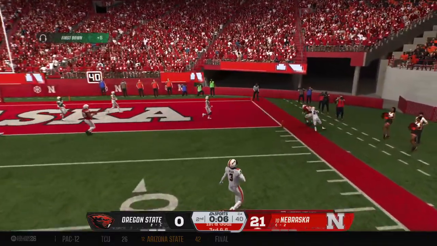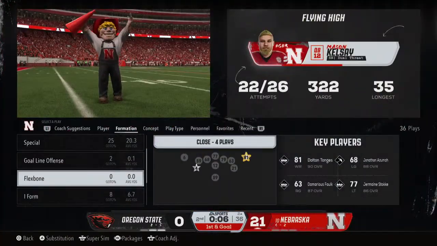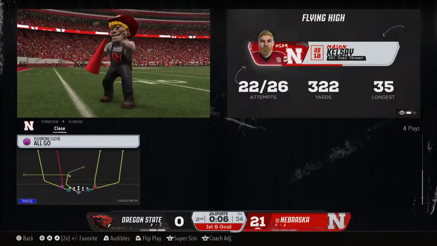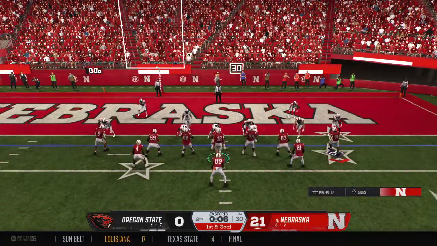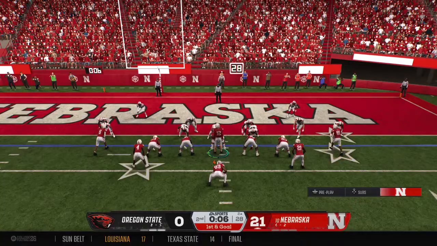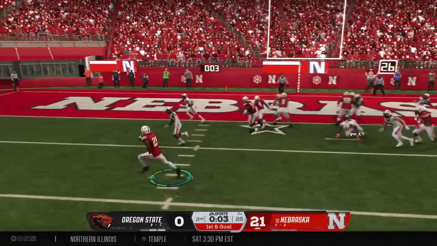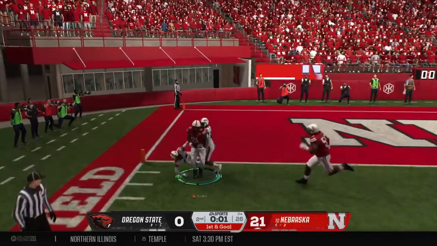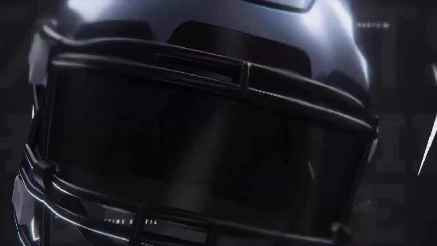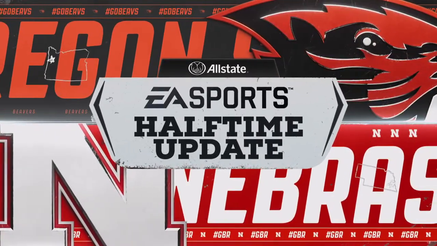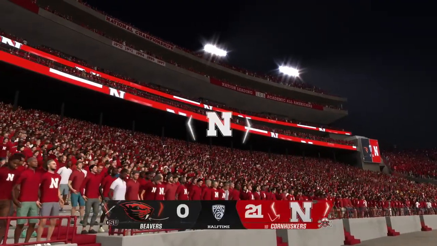Unleashes one deep. Trying to pull his way in. And he'll run out of bounds just short of the goal line. Wanted to get it in, but couldn't quite get home. One more play before the teams head to the locker rooms. A 1st down run on the doorstep. And the defense doesn't let him get loose, and that's going to wrap things up here in the half. That's going to wrap up the first half here, and now we join Kevin with the halftime update.